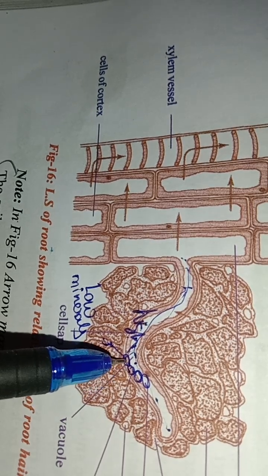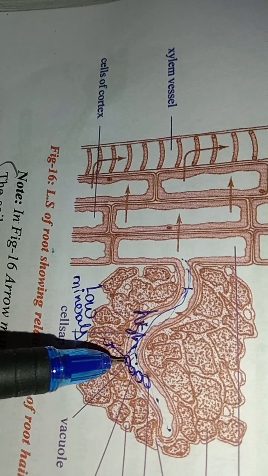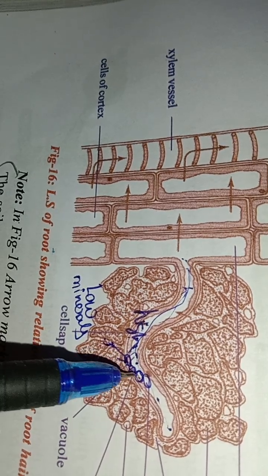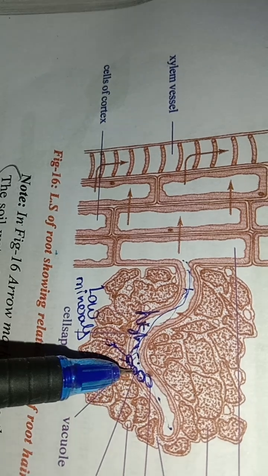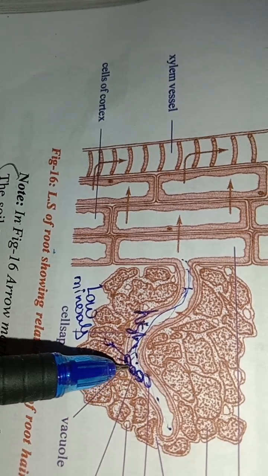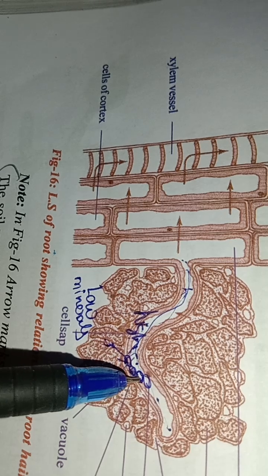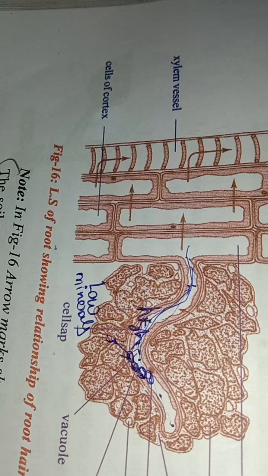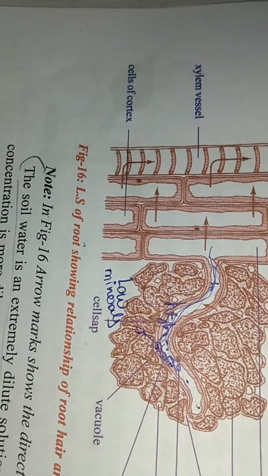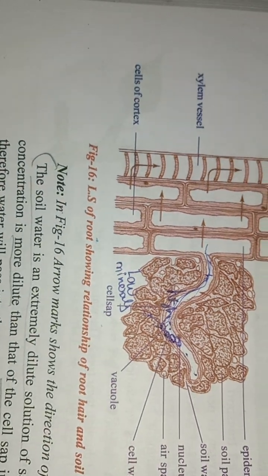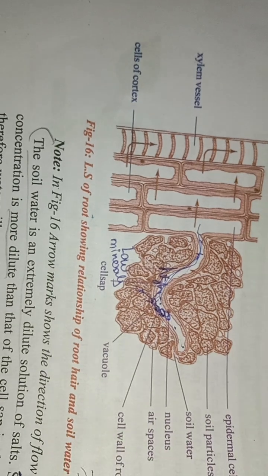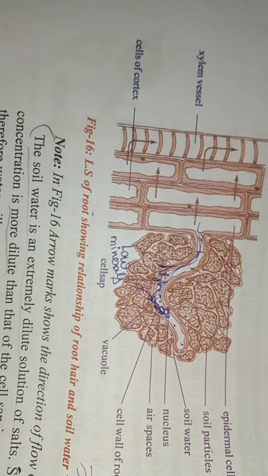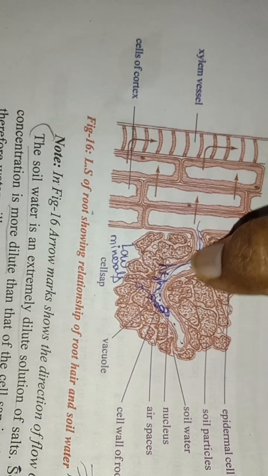Now if you take these two cells, one is highly concentrated and one is low concentrated, so water enters the neighboring cell. Again, water moves to the nearby cell, going like this until it reaches the vacuole and enters the xylem. So water passes into the neighboring cell, which in turn becomes diluted. Finally, water enters the xylem vessel.